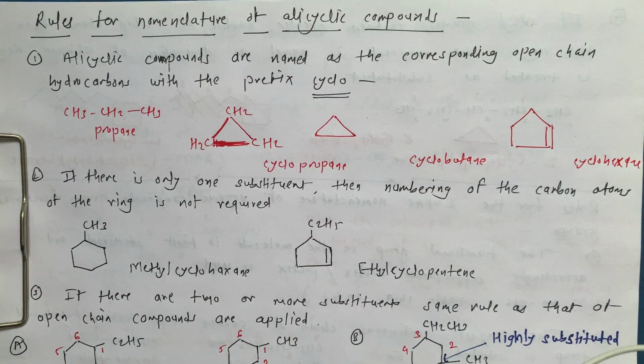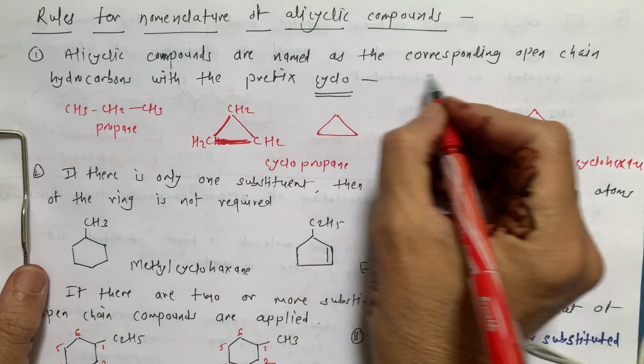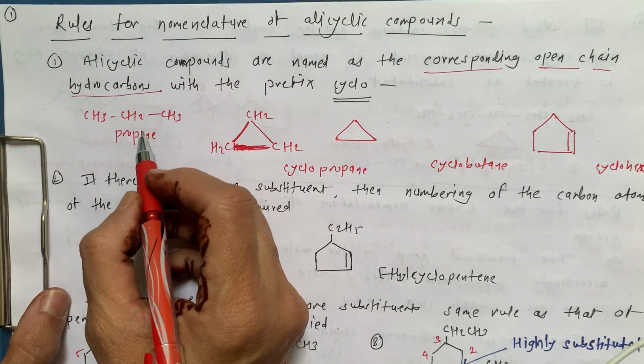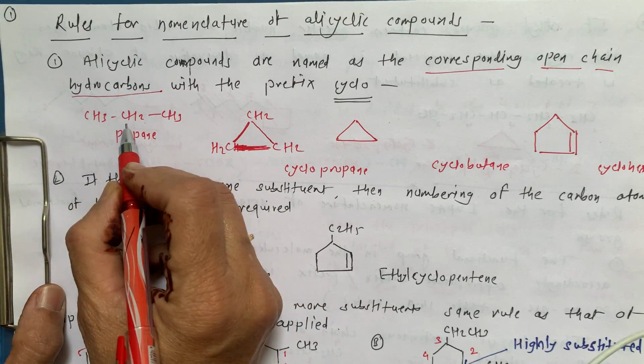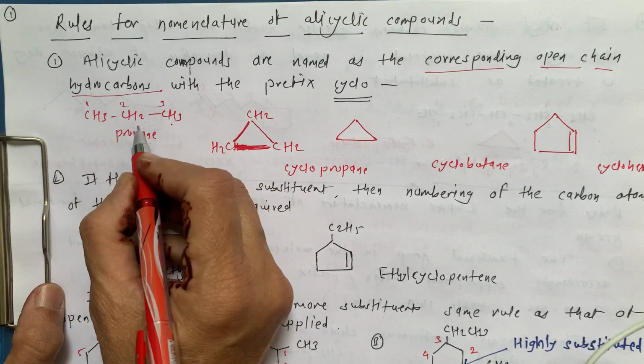Hello students, our next topic is rules for nomenclature of alicyclic compounds. We studied in the classification what alicyclic compounds are. Alicyclic compounds are named as the corresponding open chain hydrocarbons. Now suppose this is our propane, CH3 CH2 CH3.